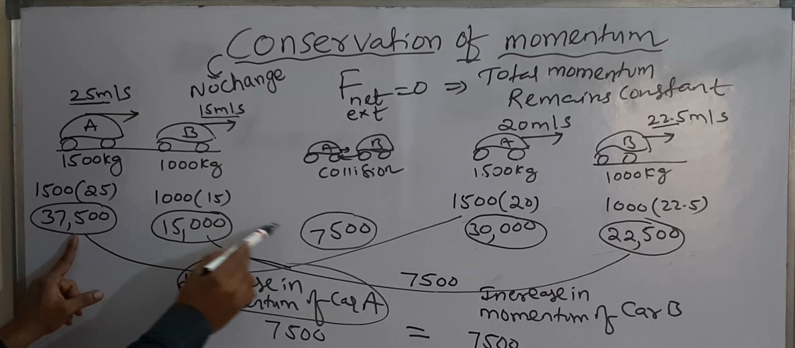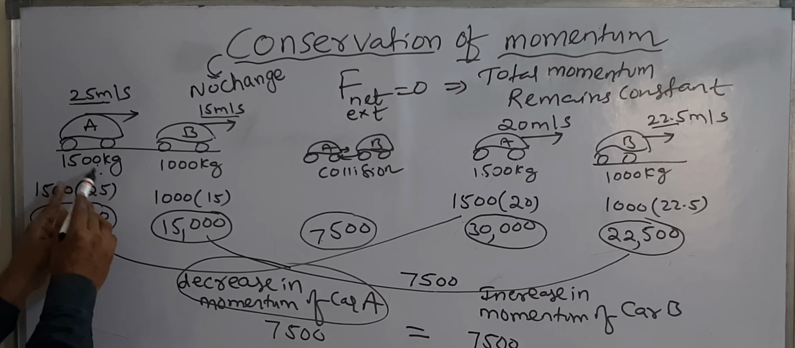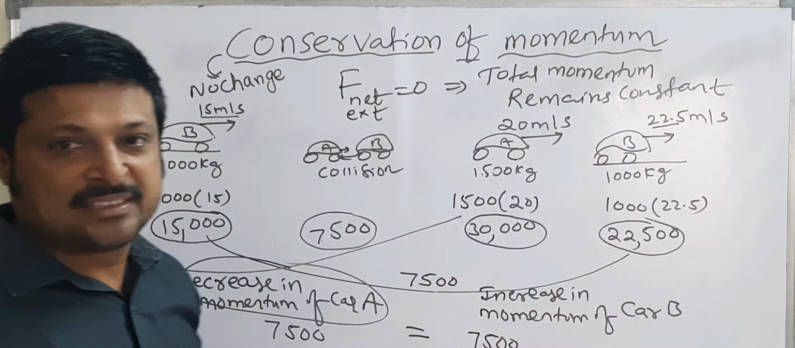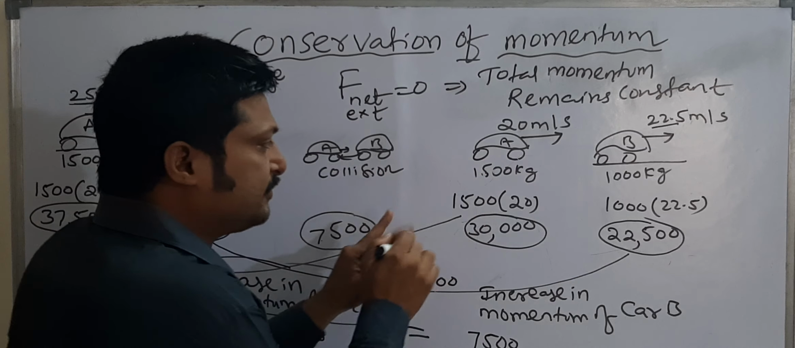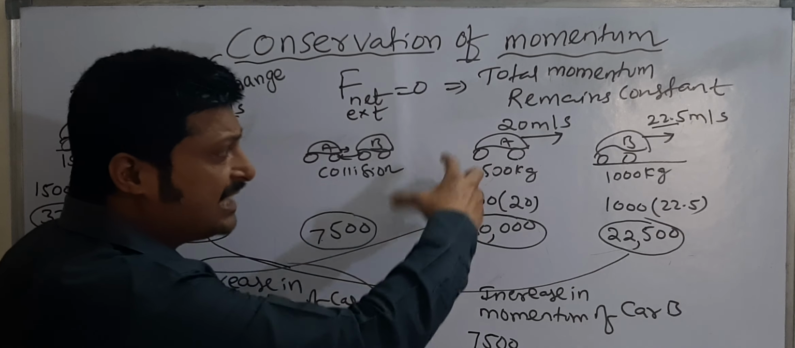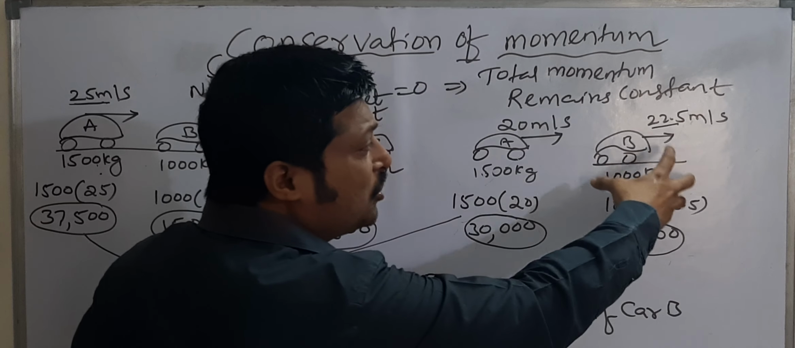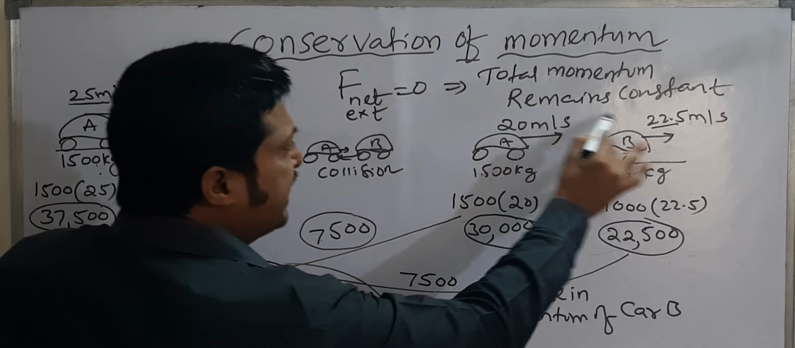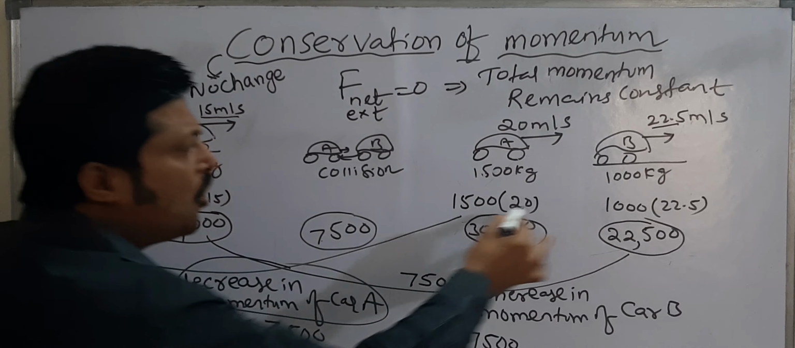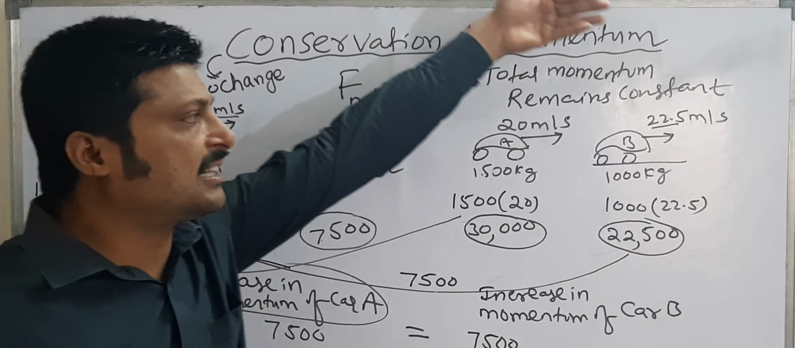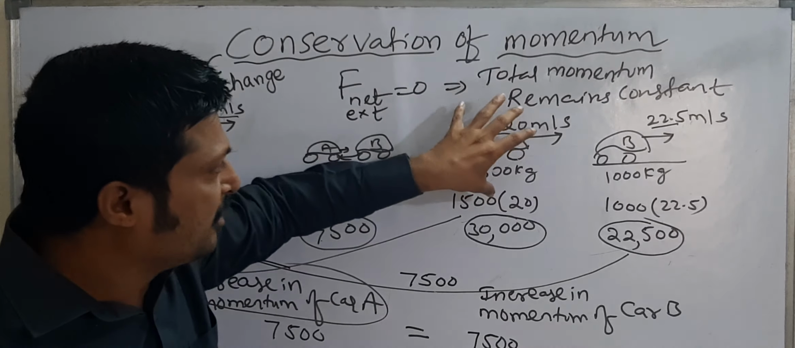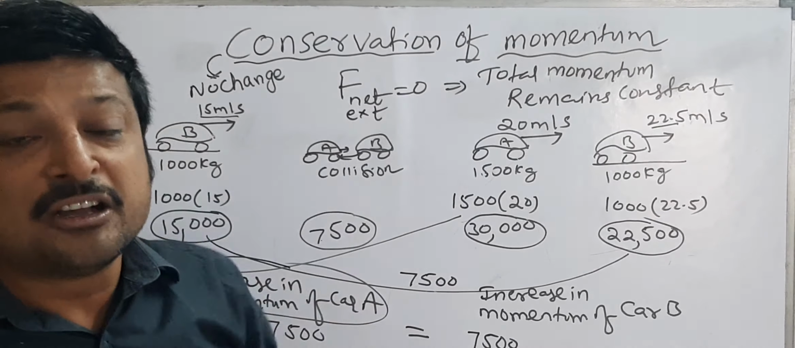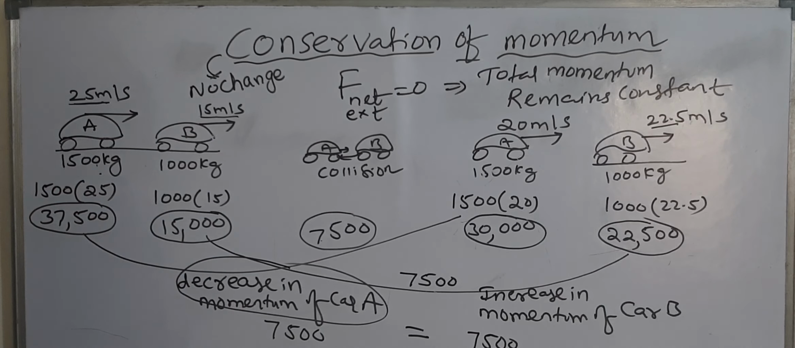That means however much momentum is lost by car A is equal to that much momentum gained by car B. There is no loss of momentum. Momentum is not lost; the momentum lost by car A is equal to the momentum gained by car B. That means there is no loss of momentum. That is conservation of momentum.